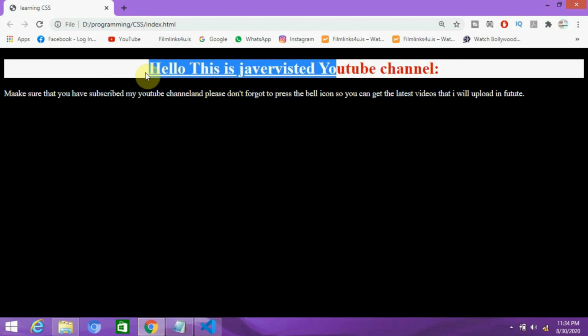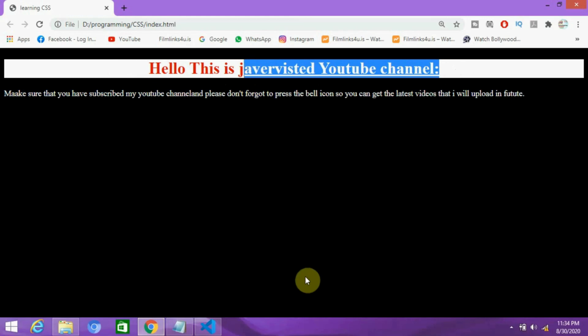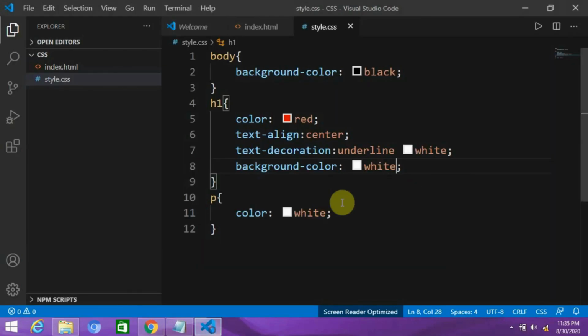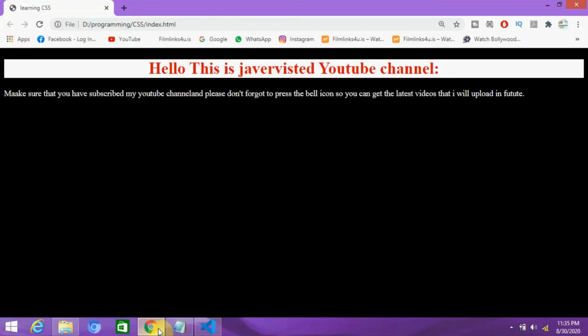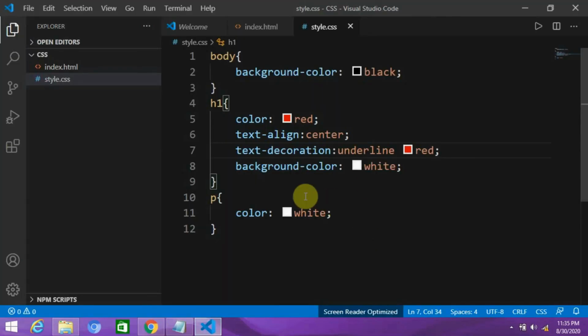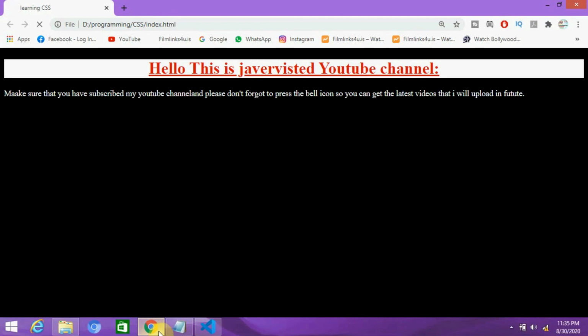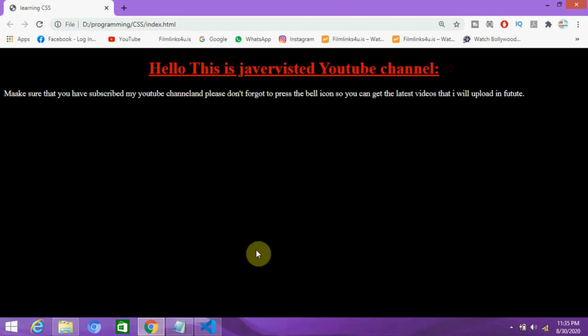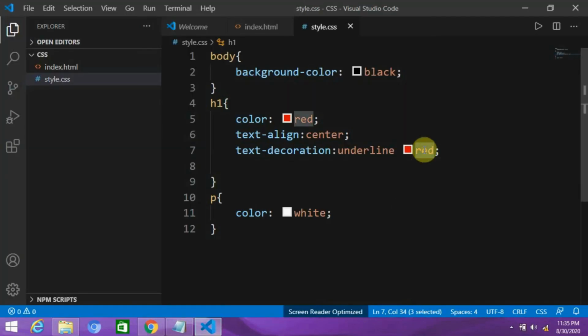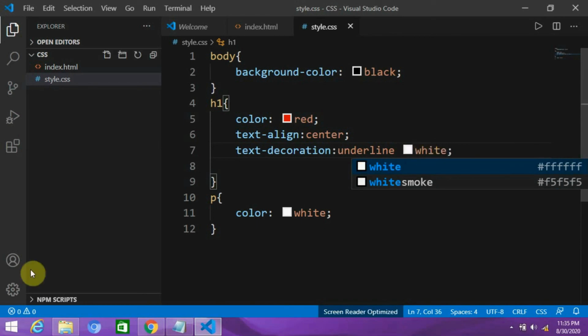Okay, now our underline color is white. So I'm going to make a change here. I will make it red, so it will be more visible. Yeah, good. Okay, now I'm just going to finish this. I will remove the background in H1, so it will look good. Okay, and now the color of the underline. Okay, that's good.